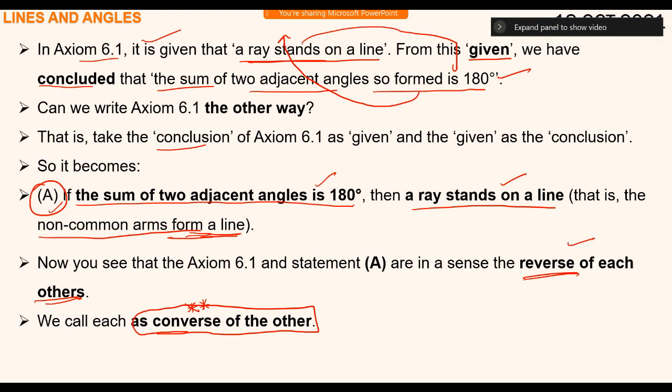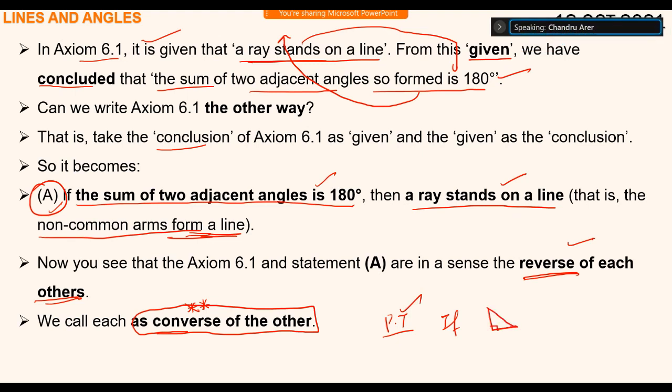Pythagoras theorem and the converse of Pythagoras theorem. What does Pythagoras theorem tell?